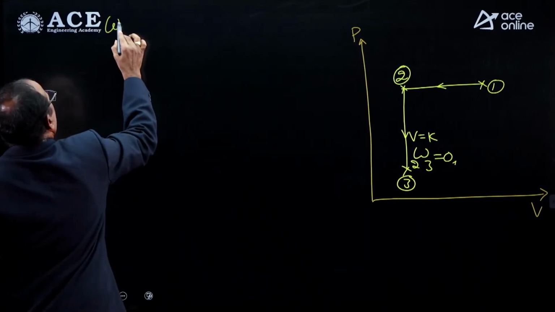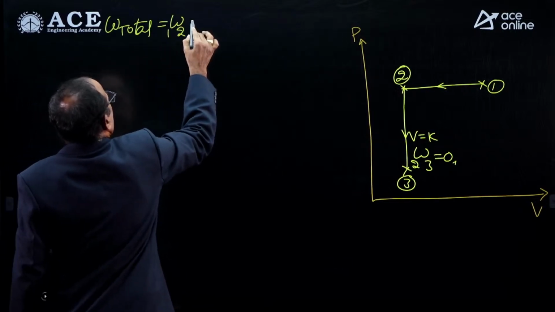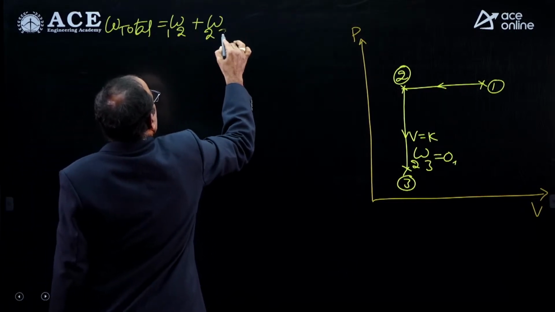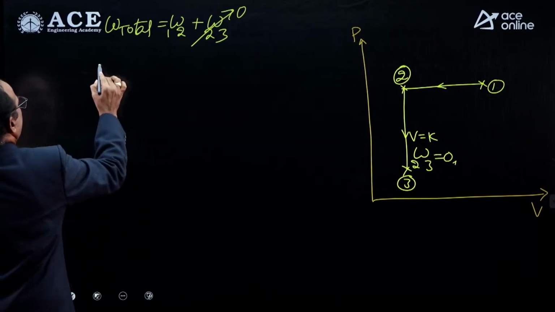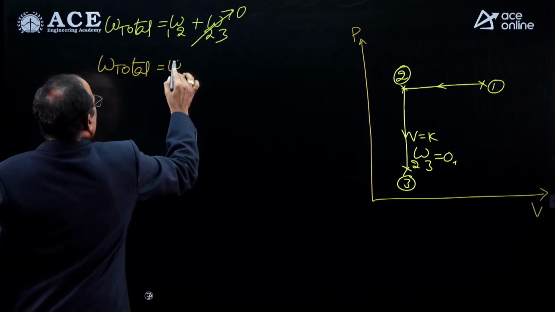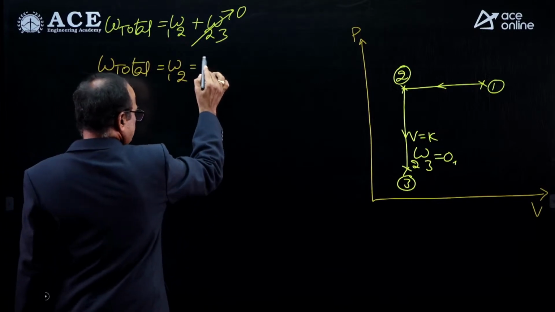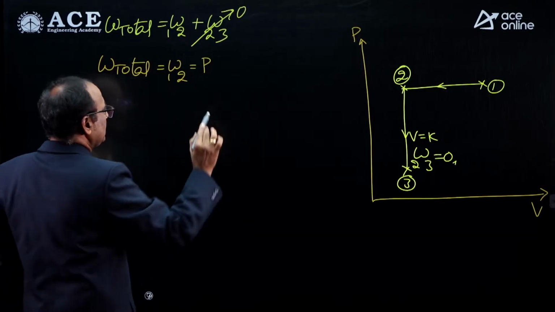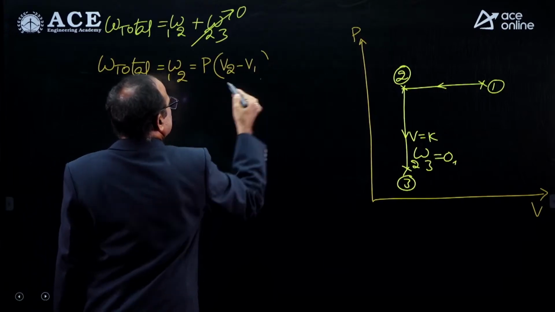Then what is the total work? Total work equals work for 1 to 2 plus work for 2 to 3. Here work for 2 to 3 is 0. Then the total work interaction equals work for 1 to 2. Here the 1 to 2 process is a constant pressure process. For a constant pressure process, PdV is the non-flow work, P into (V2 minus V1).